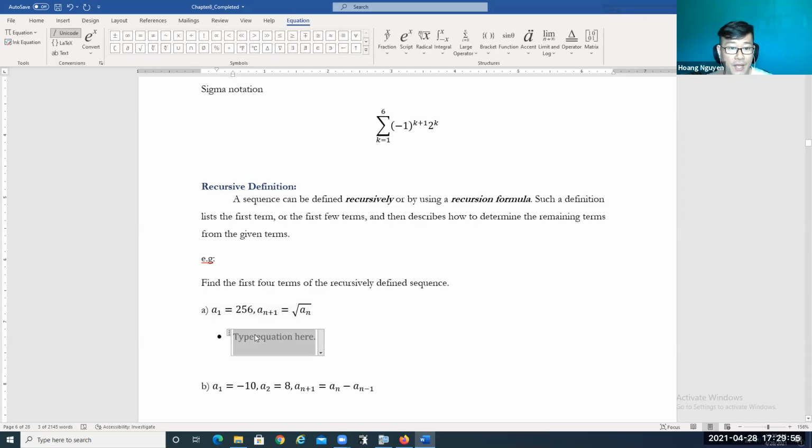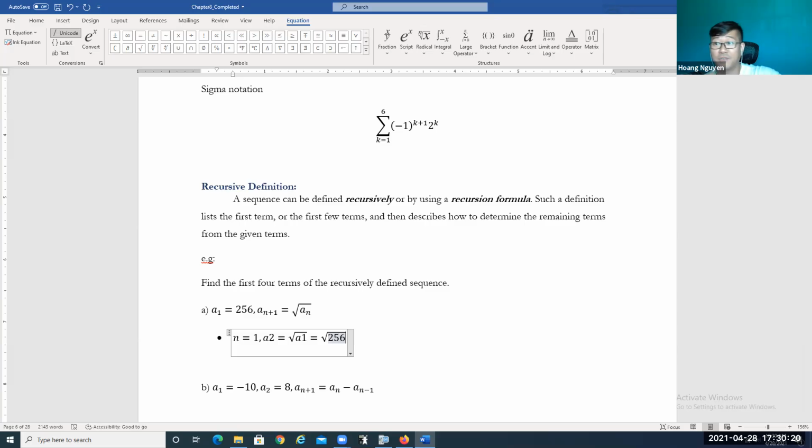Now, we're going to get it when n equals 1. If n equals 1, we plug in n equals 1, so 1 plus 1 is 2, and we can calculate a2. a2 equals the square root of what? a1, right? Because n equals 1. And what's the square root of a1? It's going to be the square root of 256.